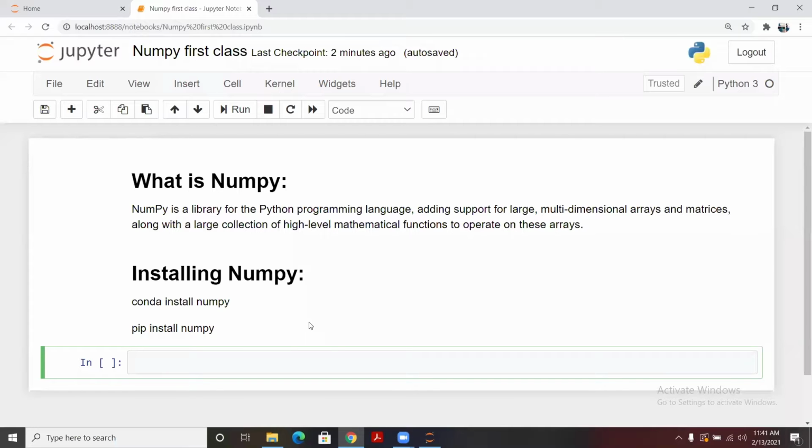Hello everyone. Topic for today's discussion is the library NumPy. So we are going to talk about this library, in continuation to the Core Python playlist. I'm going to initiate the library first time, which is NumPy. So we are going to talk about what basically NumPy is.